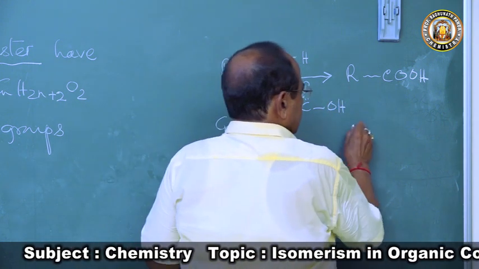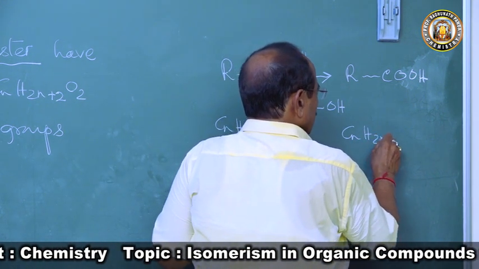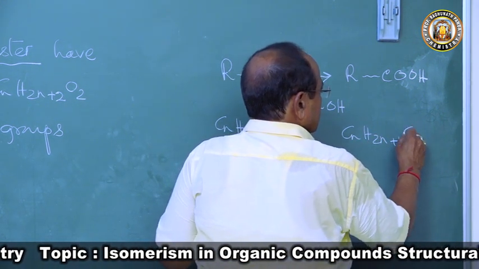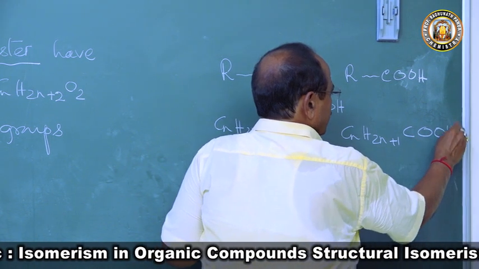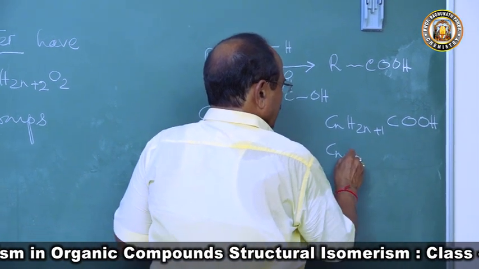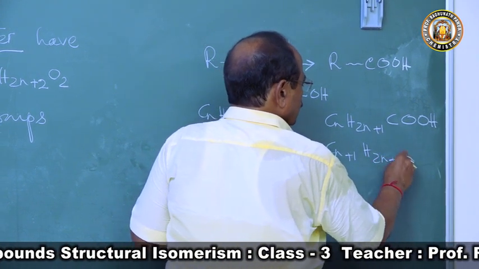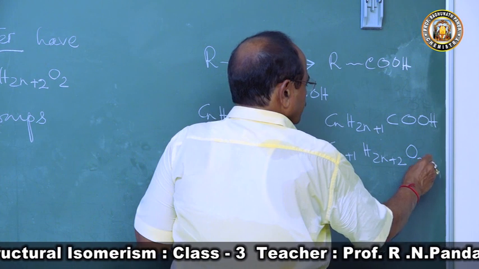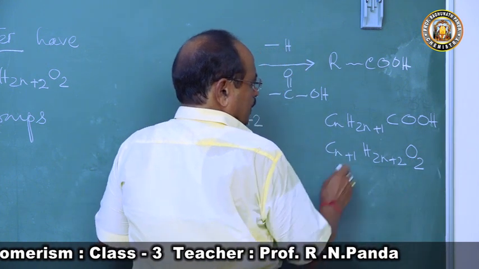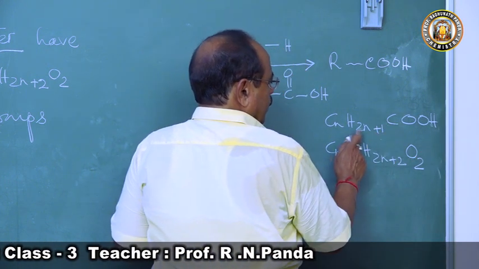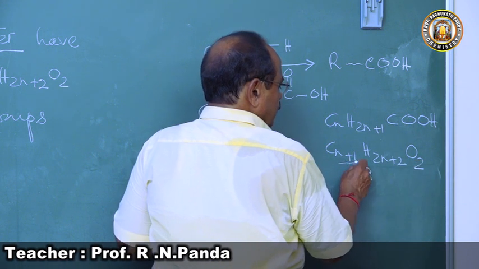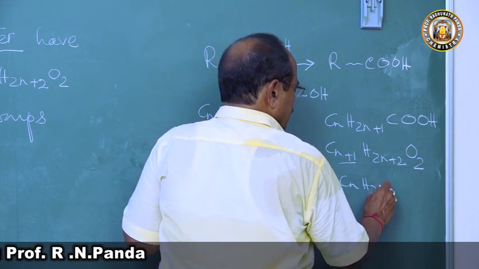And what is this? CnH2n plus 1, COOH. So this becomes Cn plus 1, and this becomes H2n plus 2, then O2. Could you understand? Cn plus 1, 2n plus 2, O2. So n plus 1 is 1, so there is CnH2nO2.